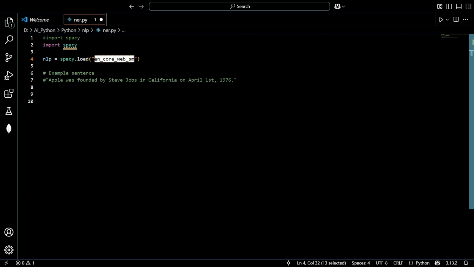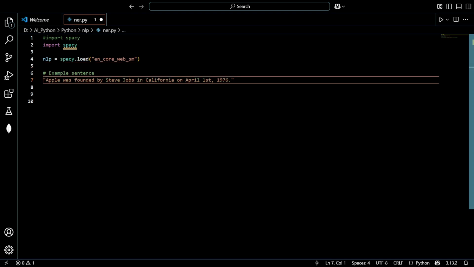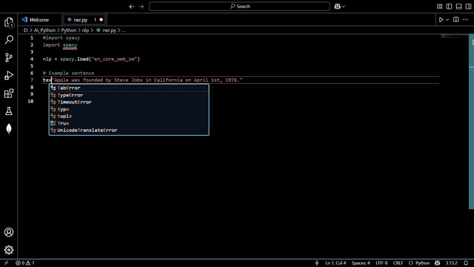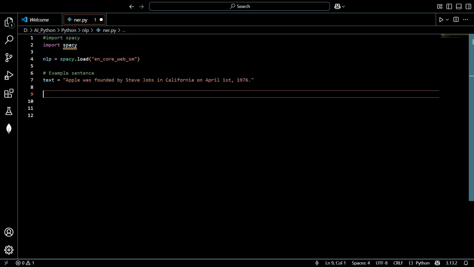This is a model we are going to download. And next, this is the example. So we are going to use the text: Apple was founded by Steve Jobs in California on April 1st. So we are going to process this.